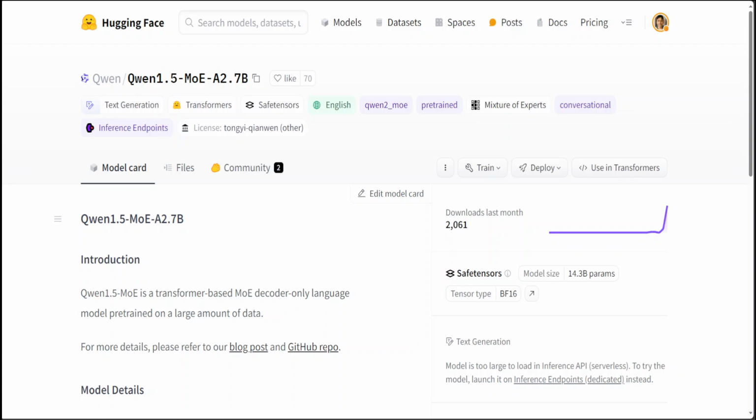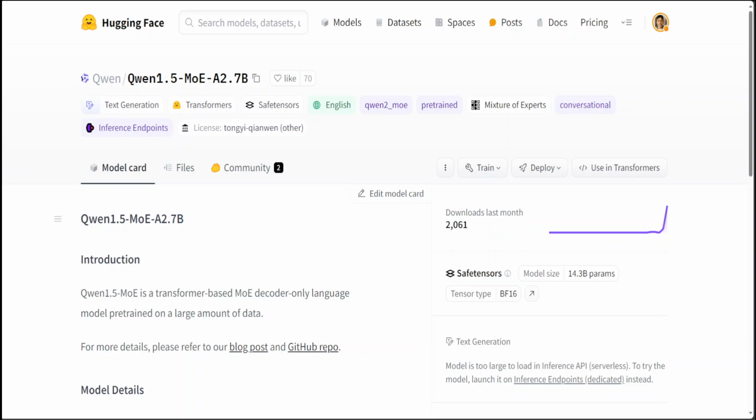Mixture of expert models have become so popular that more and more companies are releasing their original models as MoE, or mixture of experts. A mixture of expert model is a hierarchical model that combines multiple submodels or experts to specialize in different regions of input space, with a gating network determining which expert to use for each input instance, enhancing model flexibility and performance.